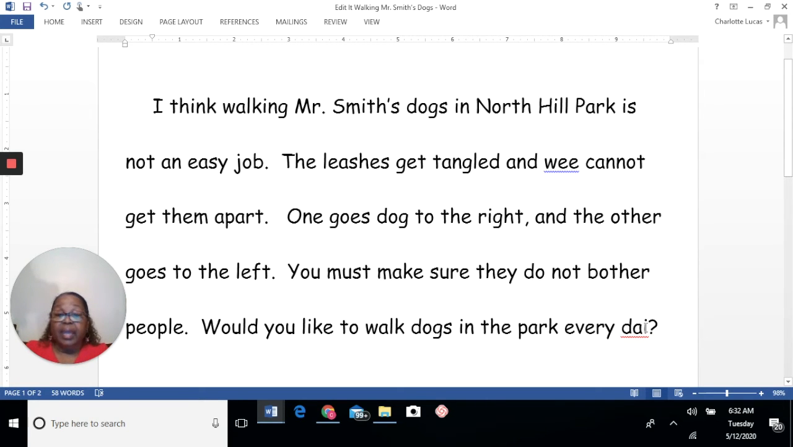It says day, in the park every day. But that's the incorrect spelling, isn't it? Everyone here knows how to spell day because Monday, Tuesday, Wednesday, everyone knows how. So we're just going to automatically change that vowel to Y, day, every day. Very good. You were right there with me on that one, weren't you? Let's look at this one.